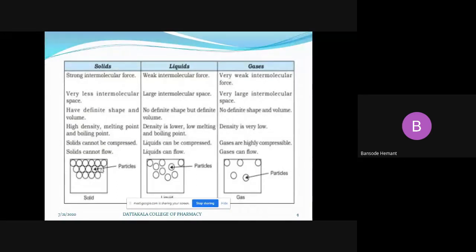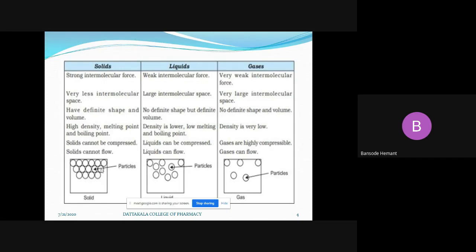That means in whichever vessel or container the liquid is present, the shape of that vessel will be taken by the liquid. That means liquid doesn't have a definite shape. Okay, gases also do not show a definite shape.